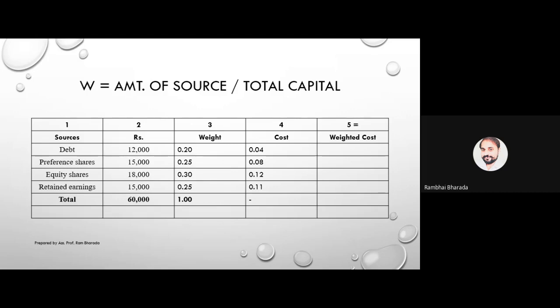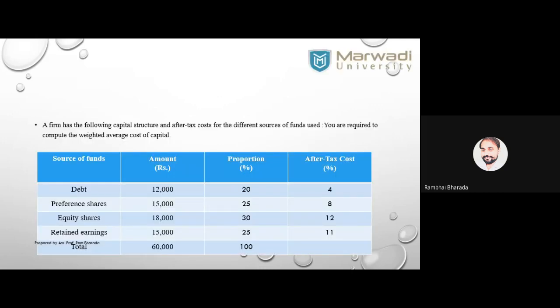Column 5 is equal to 3 into 4. See the last one, see the practical question again. Here it is given in terms of percentage. Here 4% means 0.04, 8% means 0.08, 12% means 0.12 and 11% means 0.11. Are we clear?